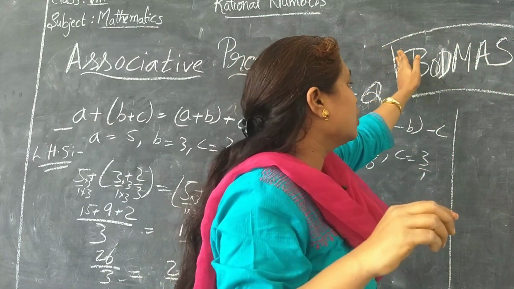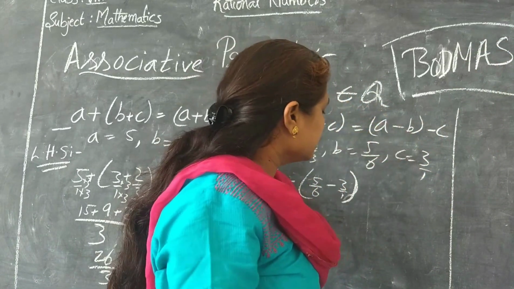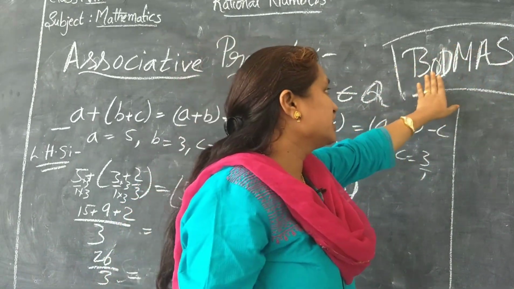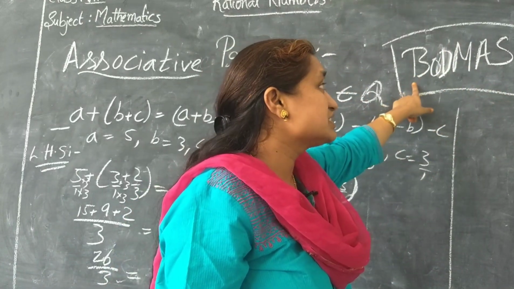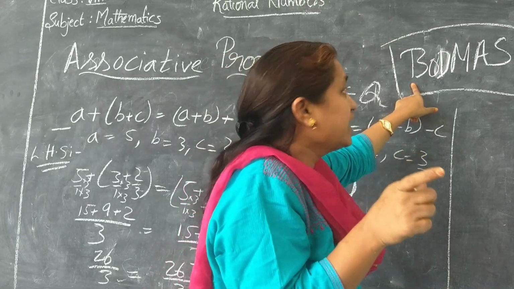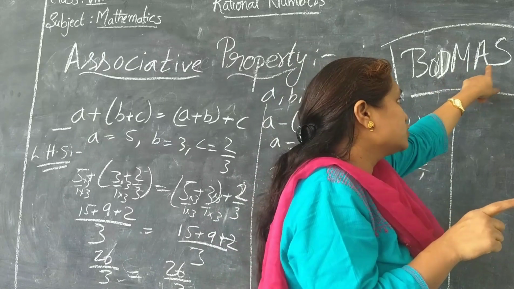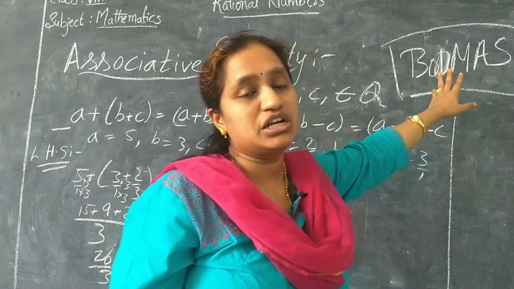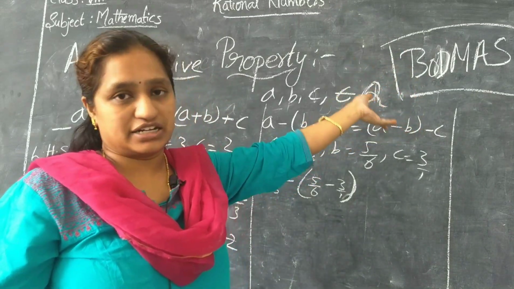So what should be the order of solving the problem? If you have an equation, you have to take it in this order. You have to consider first the bracket, whatever is inside the bracket. Then you go for the division, then multiplication, then addition, and the last is the subtraction. This is called the BODMAS rule, which you would have studied in your earlier classes.